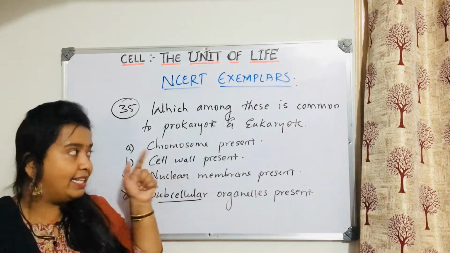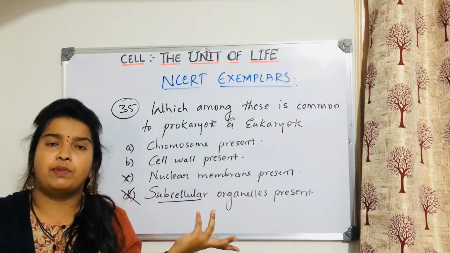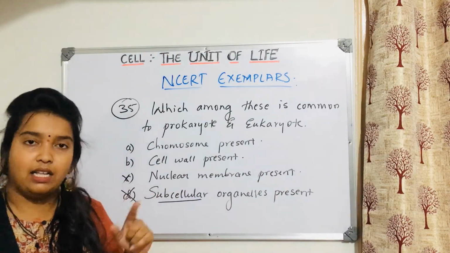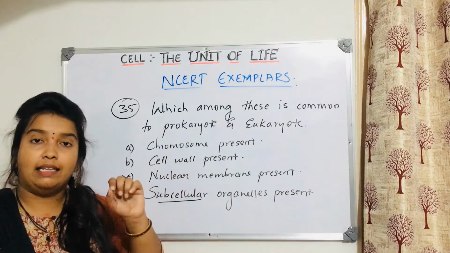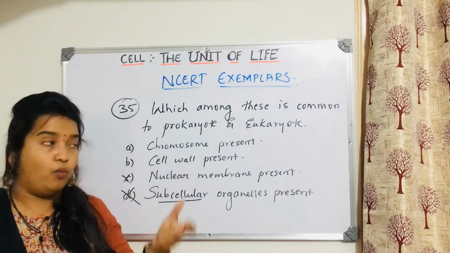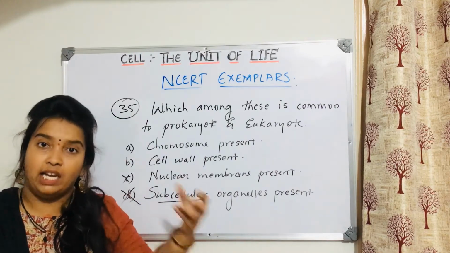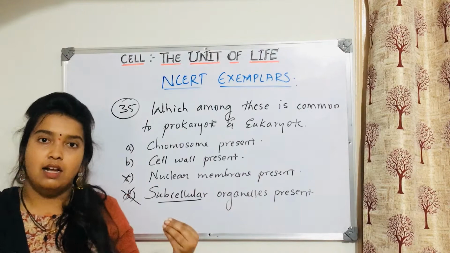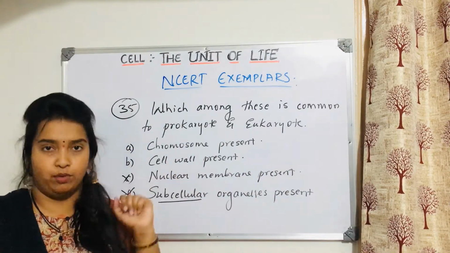Like this they think, and they think chromosome is present in both. Obviously chromosome is present in both. This type of thinking will be there for students. But see, think and answer here. Chromosomes, they are the condensed DNA. Why chromosomes are found? When there is no space for DNA in its original form, it cannot be present in the cell and it needs to be fit into the nucleus, so it is coiled to form chromosome.